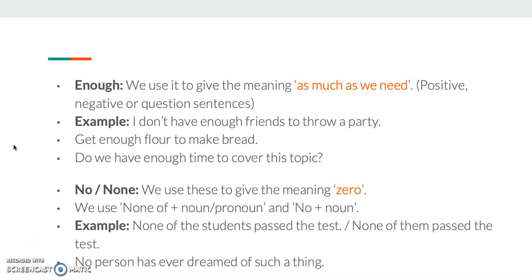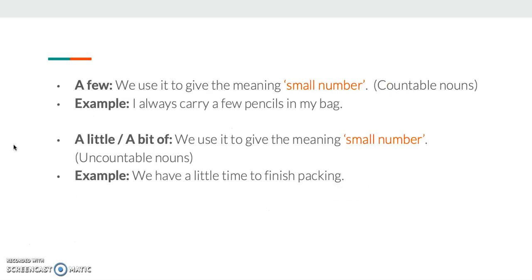Examples: none of the students passed the test, none of them passed the test. Students is a noun, them is a pronoun, and the meaning is zero students passed. Or, no person has ever dreamed of this. Here, person is a noun, so no plus a noun is our structure.